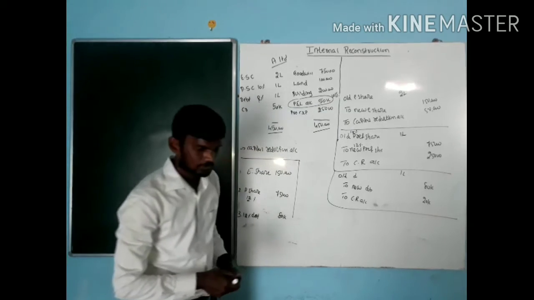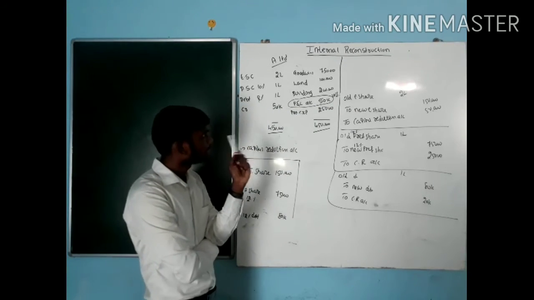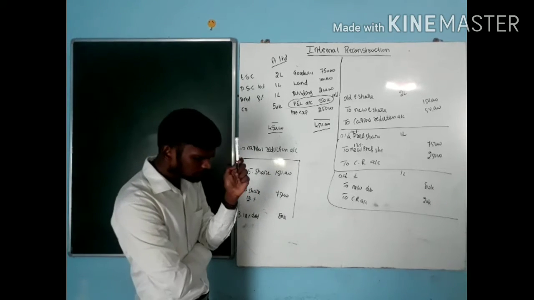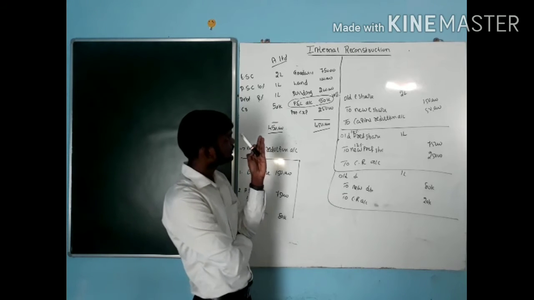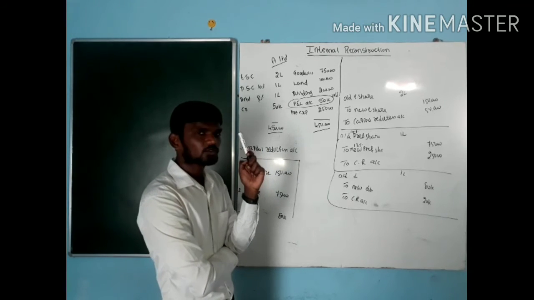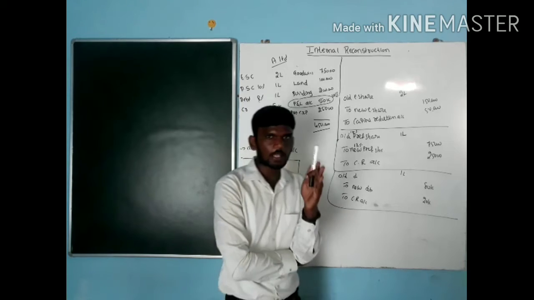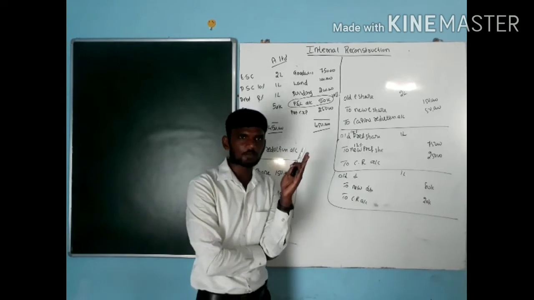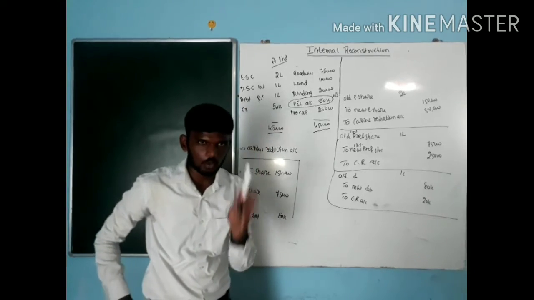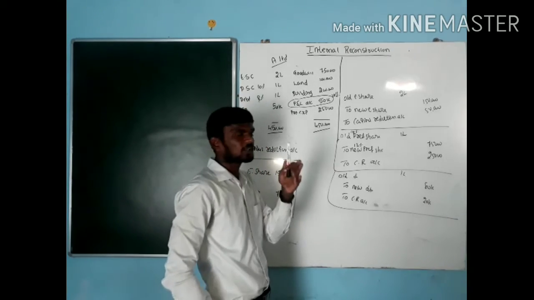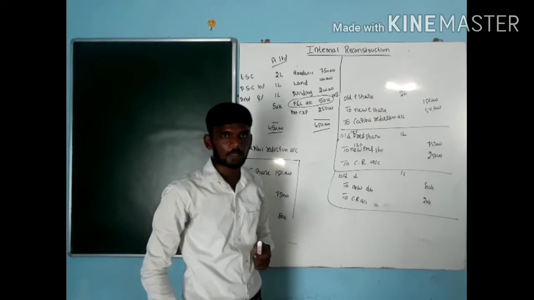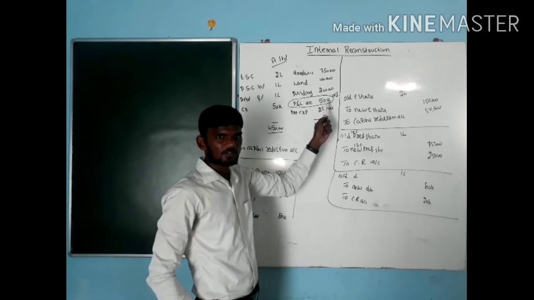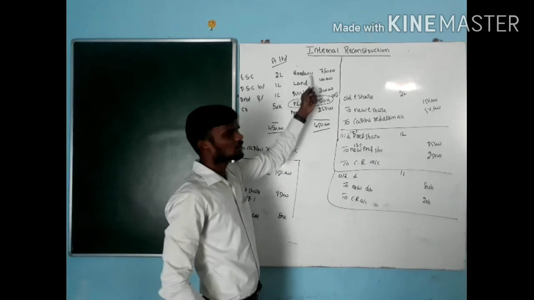On the asset side, we have goodwill, land, building, P&L, and then preliminary expenses. Goodwill is how much here? Goodwill is 75,000. What is goodwill? Goodwill is nothing but a kind of good name or reputation of the company. If the company is incurring huge profit, automatically the goodwill is going to increase. But here they are incurring a huge loss. How much loss? The loss is 50,000.